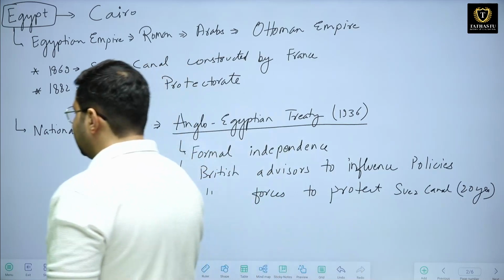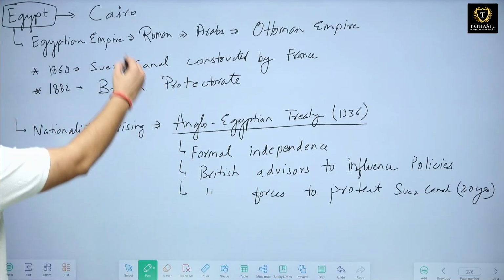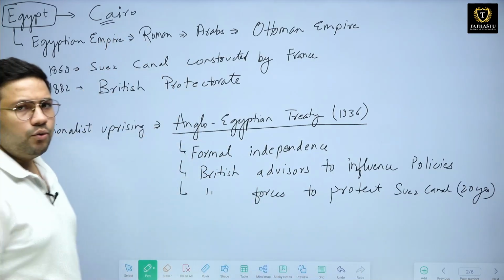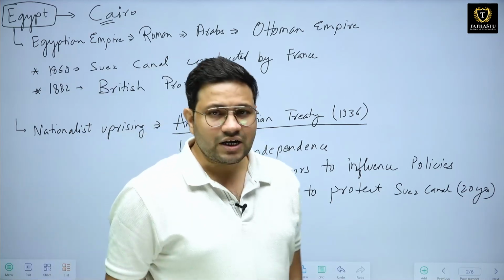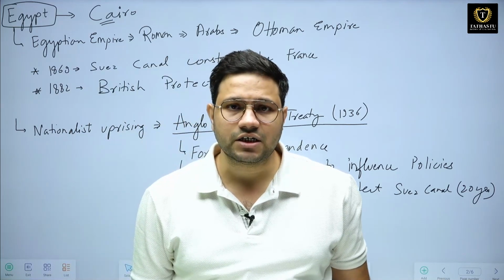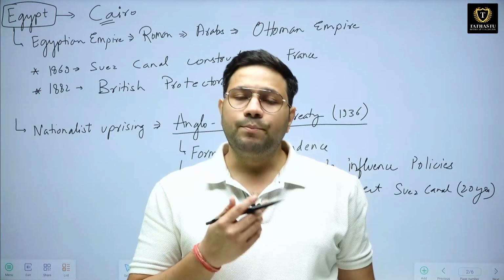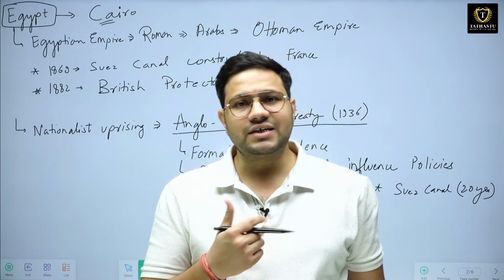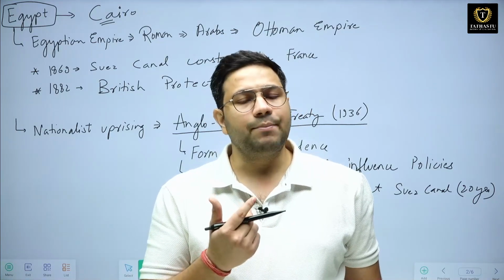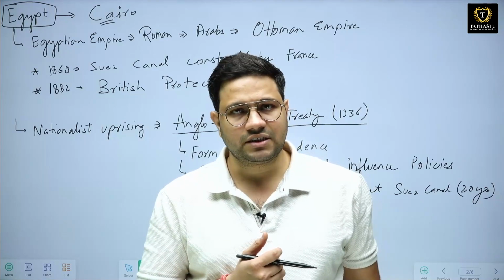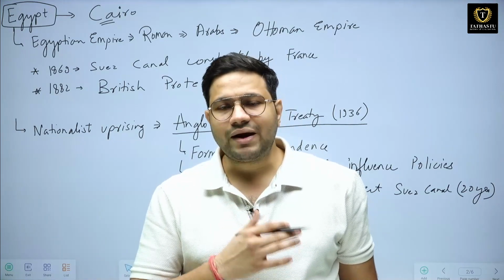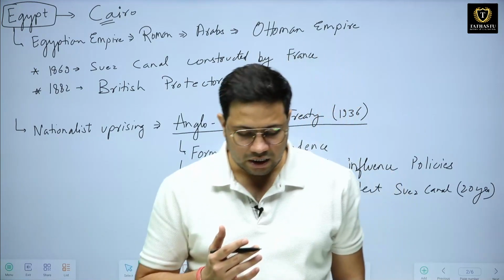First, let us see Egypt. The capital of Egypt is Cairo, and as we know, Egypt had a rich Egyptian civilization, which was running parallel to our Indus Valley civilization. Both the Egyptian civilization and the Indus Valley civilization happen to be Bronze Age civilizations, and it was a very rich, very flourishing civilization.